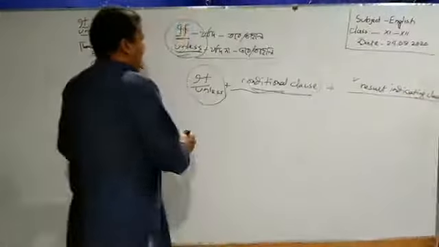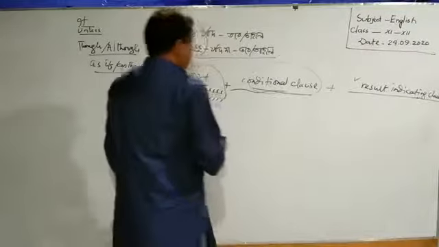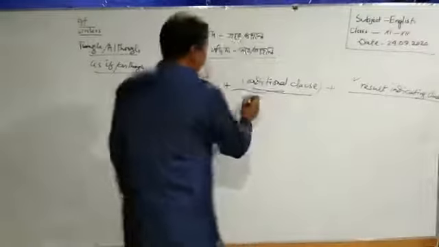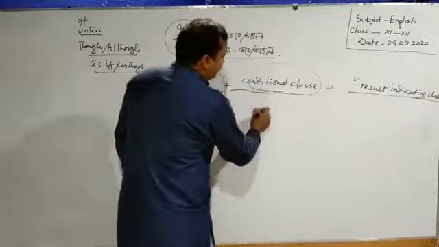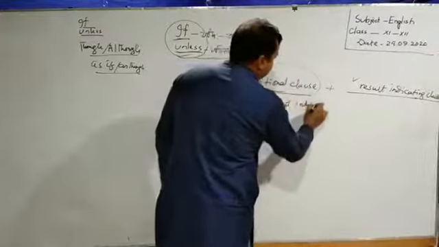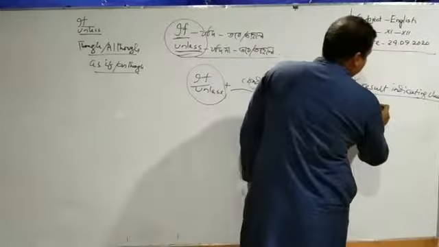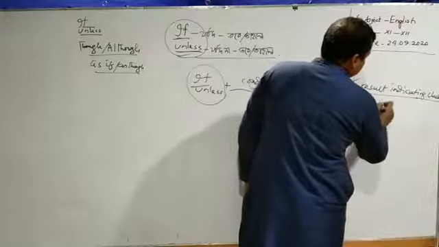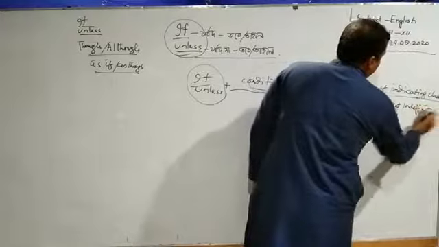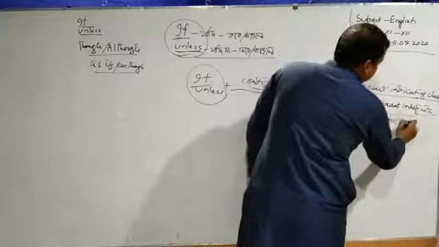Learners, so now I am showing you what are the conditions in the forms of finite verb in both clauses. When this part will be present indefinite, the next part will be present indefinite or future indefinite.